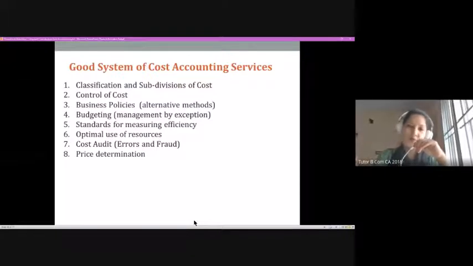Then of course the primary task of keeping a record of all these costs is controlling. So the system will have an efficient, continuous control system. It's not one time that I say, see, the cost of this particular product is shooting up, and we end it there. We don't end our control with that.